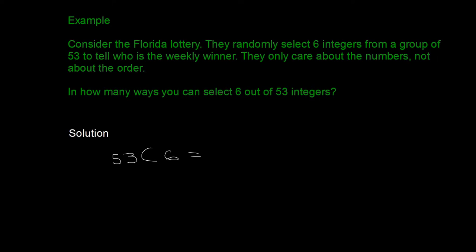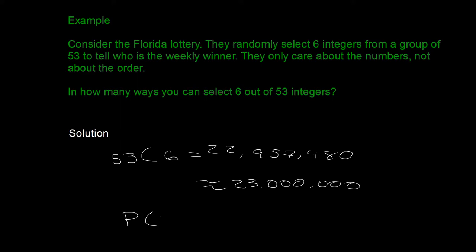53 combinations 6, and that gives us almost 23 million, 480. Let's round it up to 23 million. So we have 23 million different possible outcomes. So of course, if you buy just one ticket, the probability of winning is 1 over 23 million.